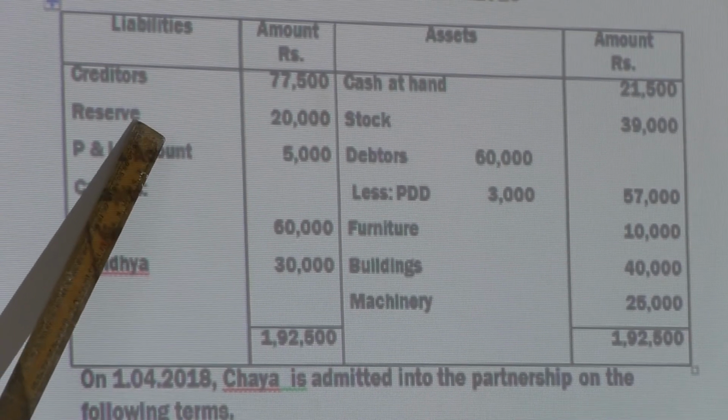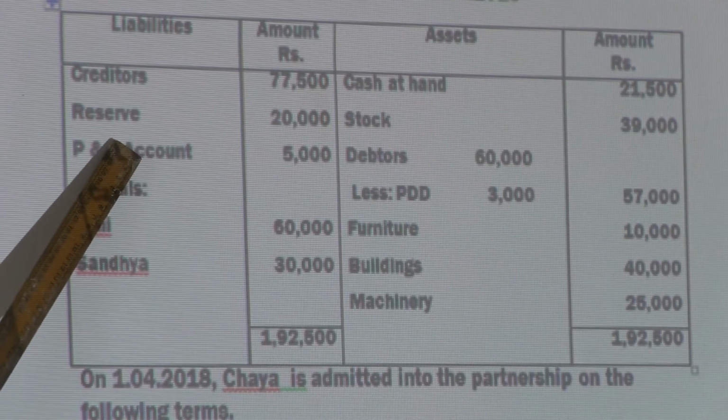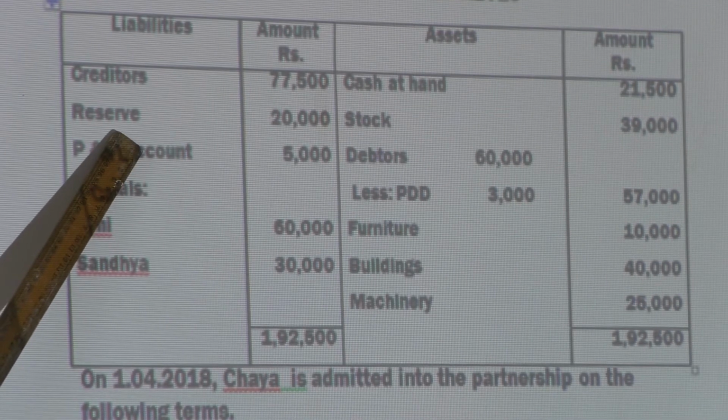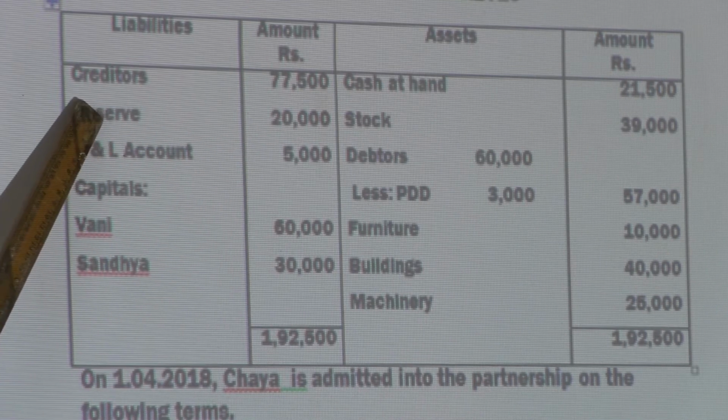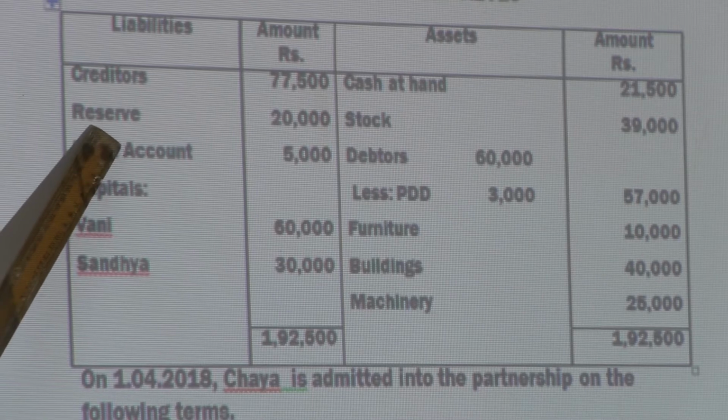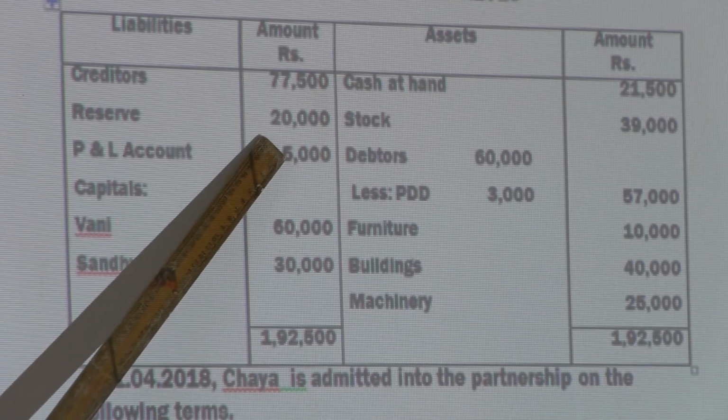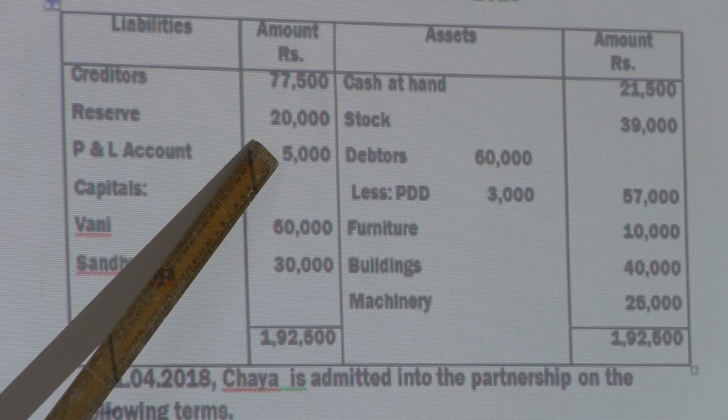Reserve, arre baba, this is the special item. You know what the adjustment is and how you treat this reserve fund at the time of admission of the partner. What is the meaning of this reserve fund? Reserve fund means this is the earning and savings of the old partners before admission of the new partner.